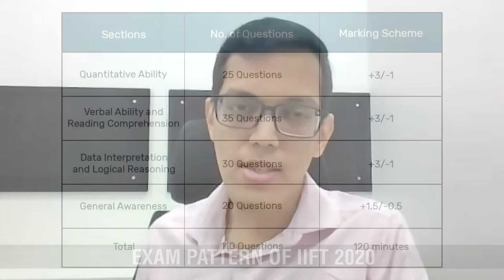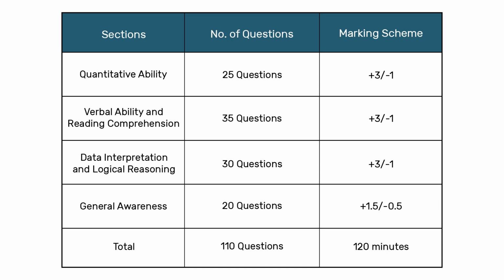To be precise, as you can see, in the quant section, we had 25 questions. Each had a weightage of +3 or -1 marks. In the LRDI section, we had 30 questions. Again, +3 and -1. In the verbal ability plus RC section, we had 35 questions with weightage of +3, -1. The last section, GK, had 20 questions with a weightage of +1.5 or -0.5. That's basically half of +3 and -1. In total, as I said, we had 110 questions with a total of 300 marks.